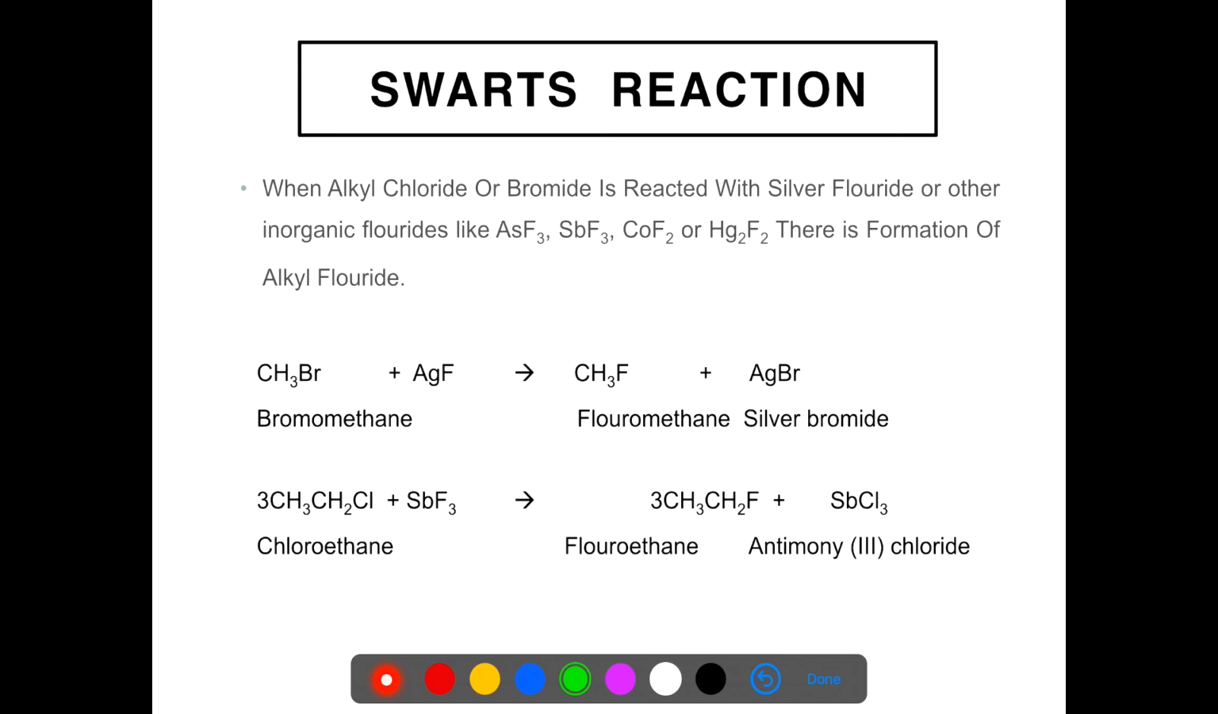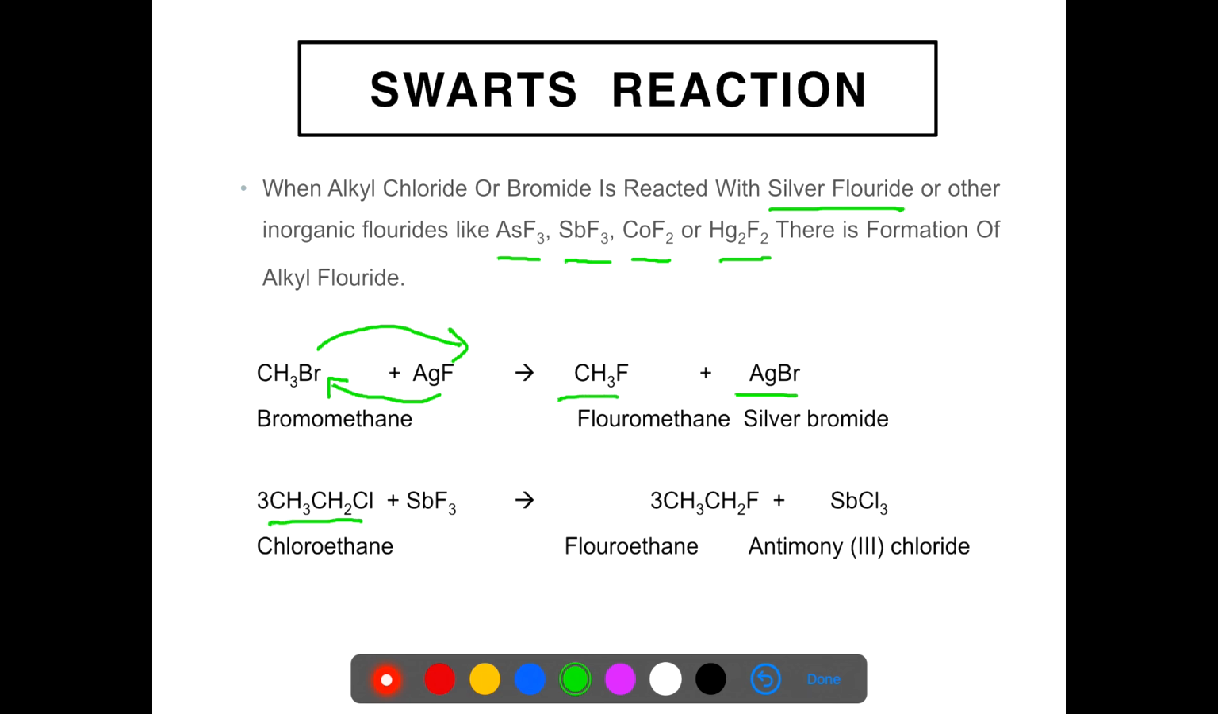Now we come to the next reaction, that is the Schwarz reaction. In this reaction, alkyl bromide or chloride is reacted with silver fluoride or some other inorganic fluorides like arsenic fluoride, antimony fluoride, cobalt fluoride, mercury fluoride, mercurous fluoride, etc. So there is a formation of alkyl fluoride. It is a type of halogen exchange reaction, and we get the product fluoromethane and silver bromide.